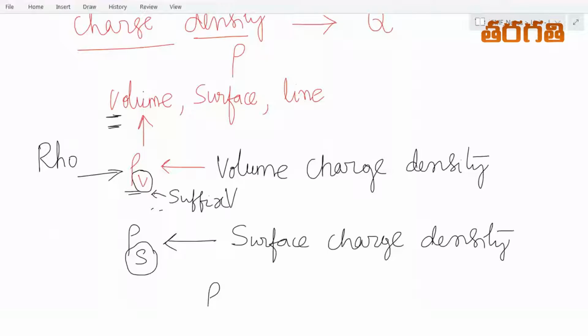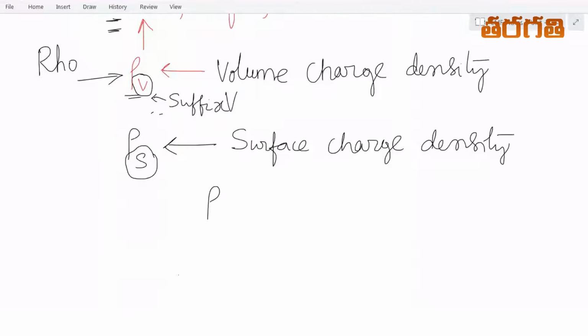The third one is rho suffix L. L is the first letter in line, so we call it line charge density.